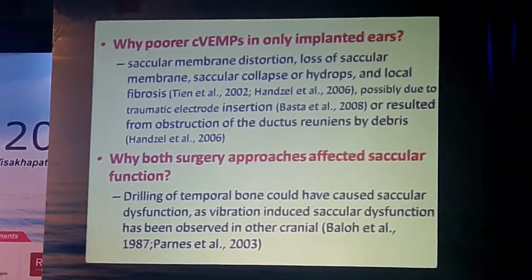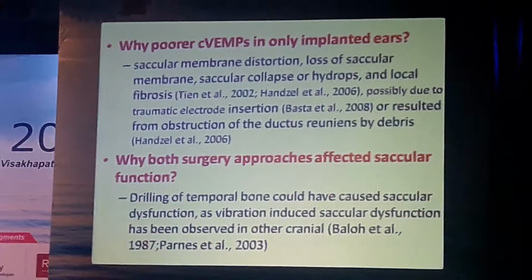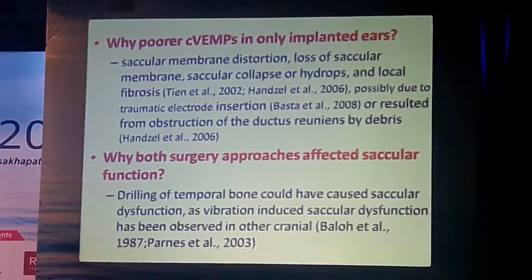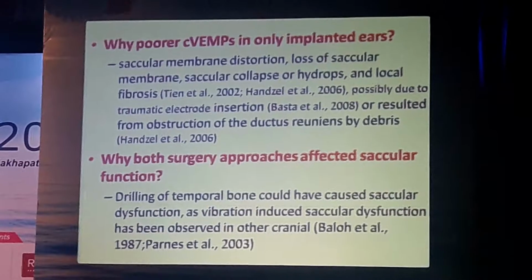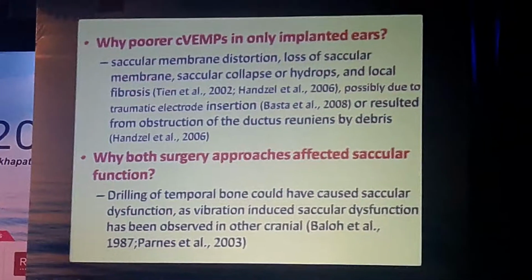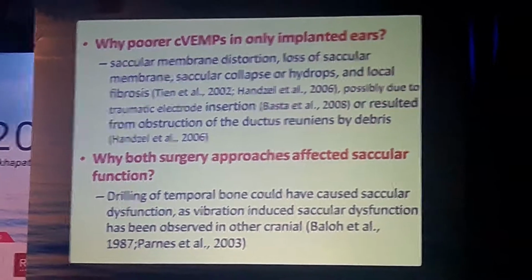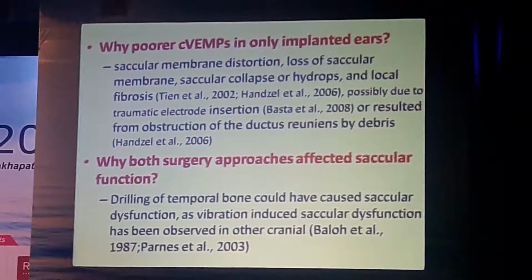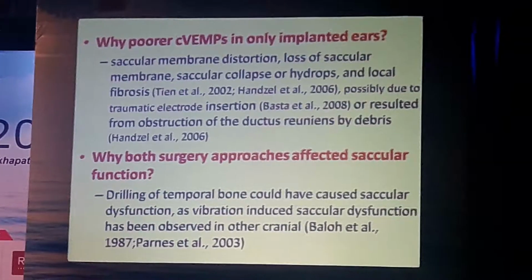Another interesting finding was why both surgical approaches affected saccular function. Literature says that the drilling involved in CI surgery of the temporal bone could have caused the saccular dysfunction, as vibration-induced saccular dysfunction is observed in many cranial surgeries.